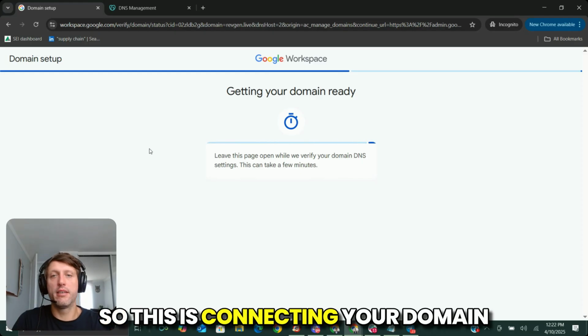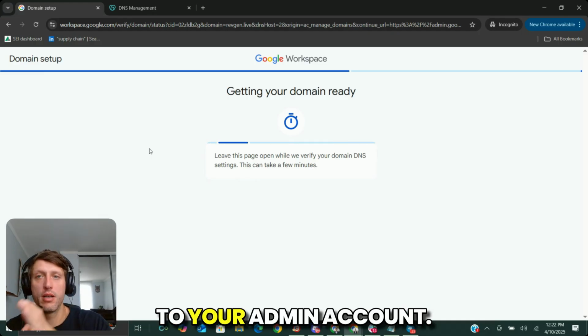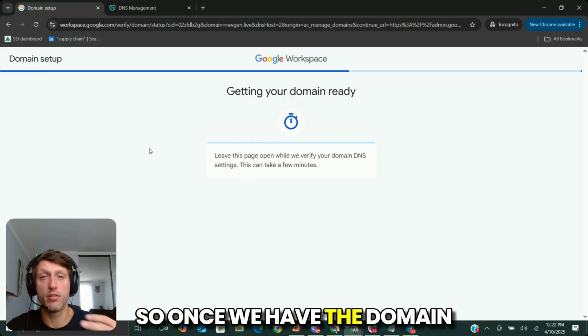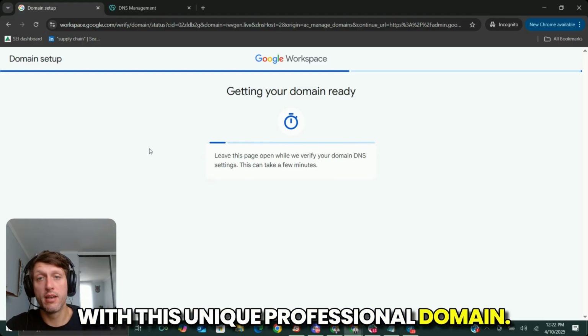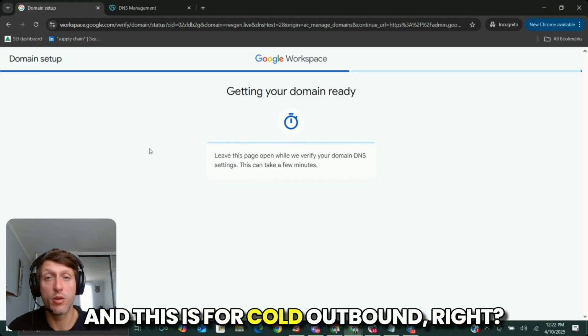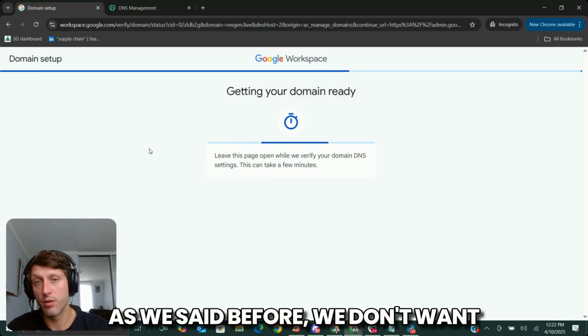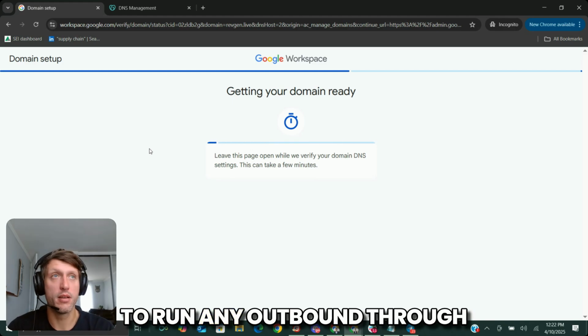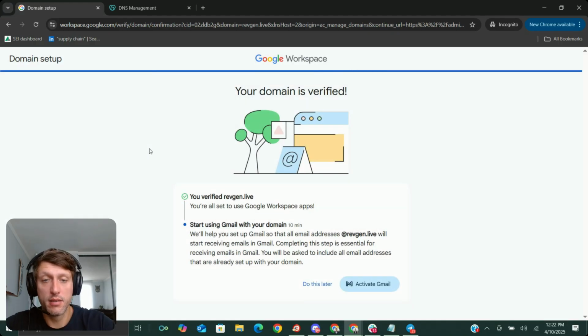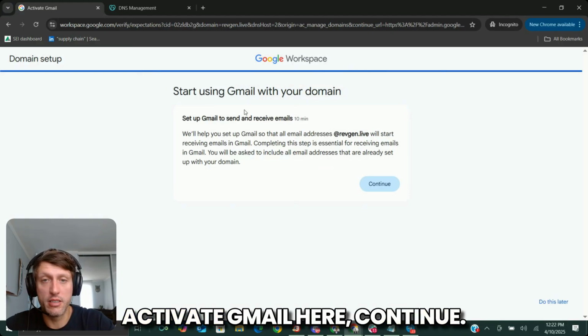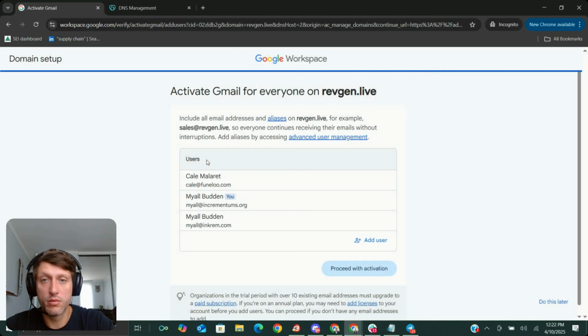So this is connecting your domain to your admin account. Once we have the domain connected, we can add a user with this unique professional domain. And this is for cold outbound, right? As we said before, we don't want to run any outbound through the primary domain that you have. So we'll just go ahead and click activate Gmail here, continue.